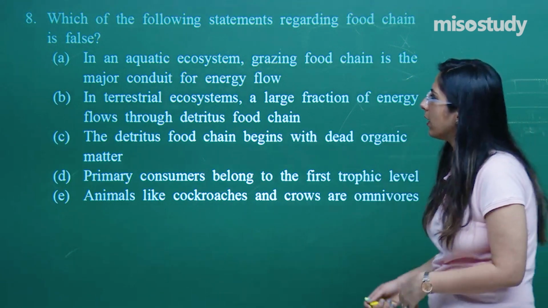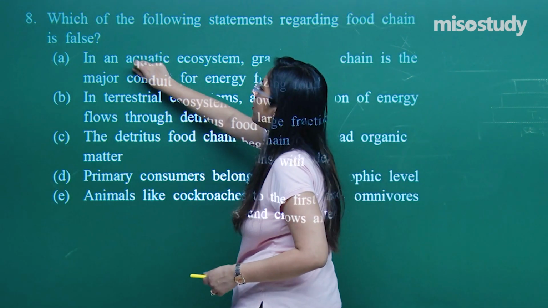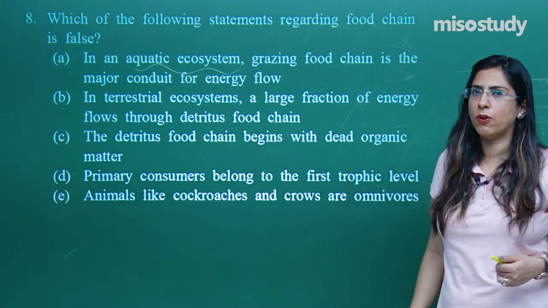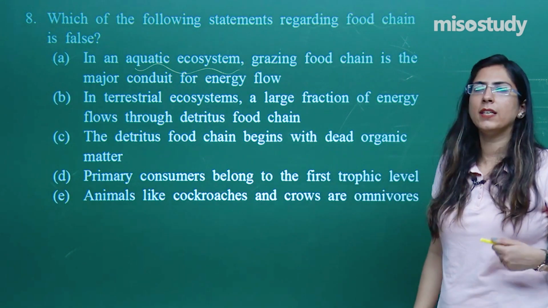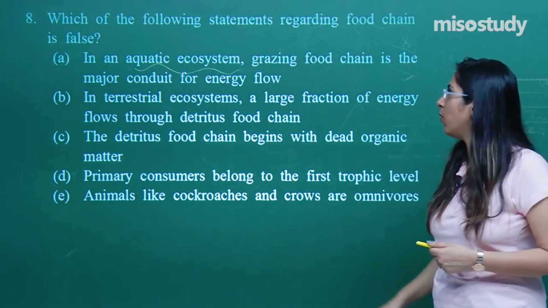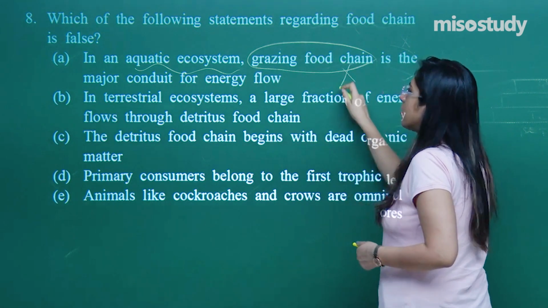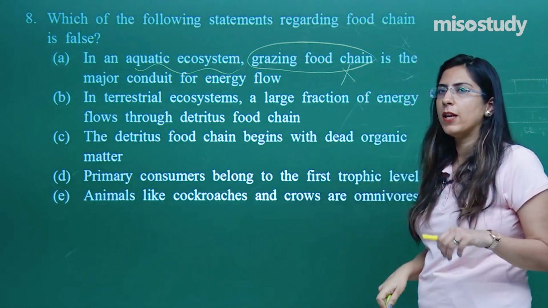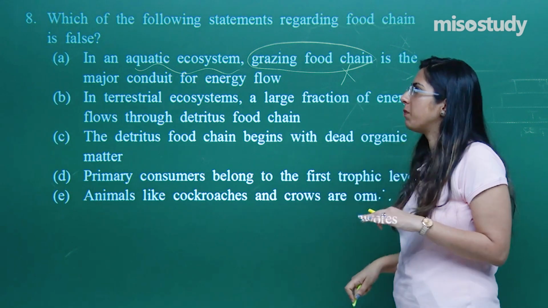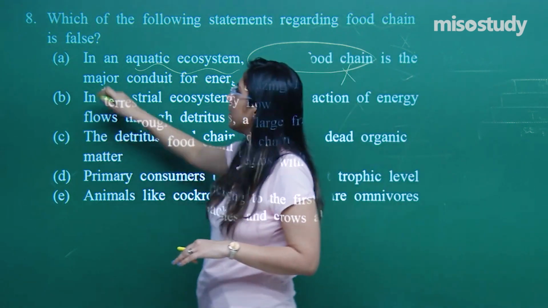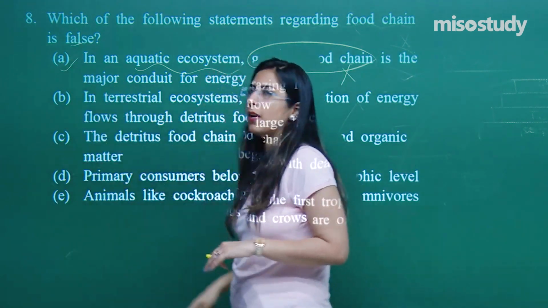Now, tell me one thing, aquatic ecosystem they have mentioned. In the aquatic system, are deers there? No, not at all. In aquatic system, are these grasses there? No, not at all. Then why have they written the grazing food chain over here? So, this option is a correct one. So, in the beginning only, I got my answer, that is A, because they are looking for which option is false. So, this seems to be a correct one.